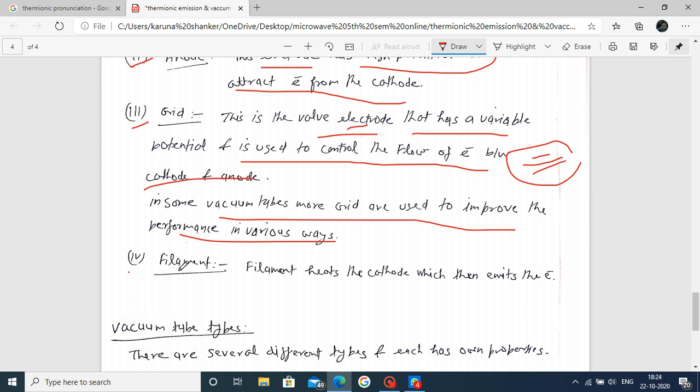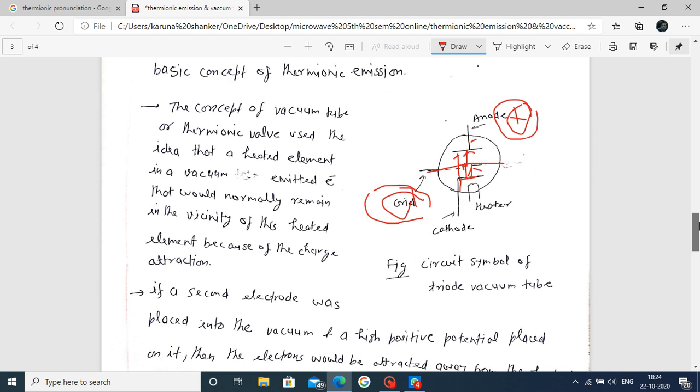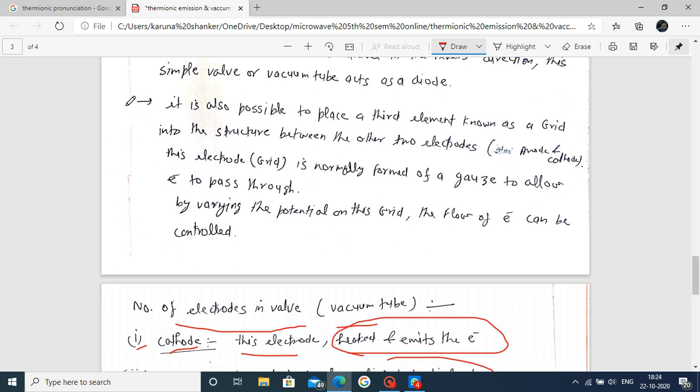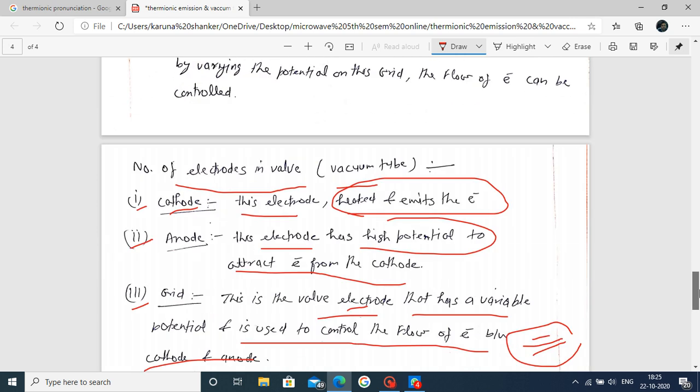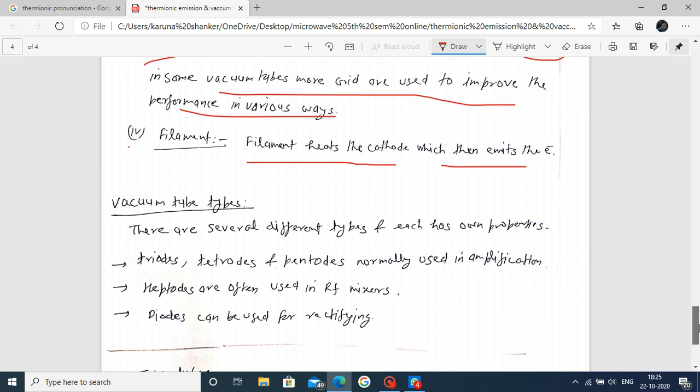Now one of the parts is the filament. The filament is used to heat the cathode, which then emits electrons. This is your vacuum tube. Whatever I explain here is also written. One point is written here, the next point is written here, and these are the elements used in a vacuum tube.